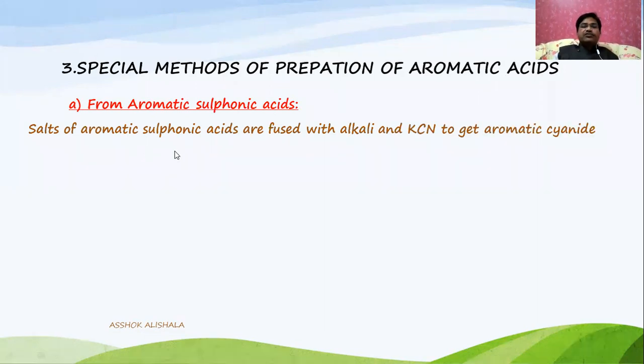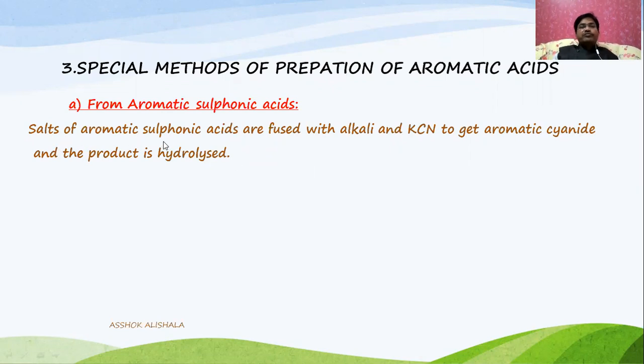Salts of aromatic sulfonic acids are fused with alkali and potassium cyanide to get aromatic cyanide, and this aromatic cyanide on hydrolysis gives the aromatic acid.